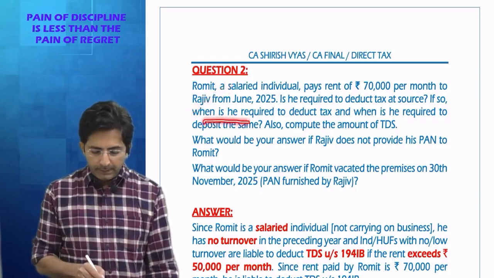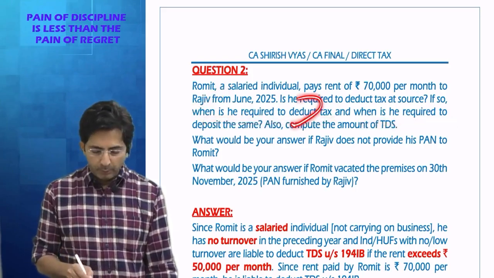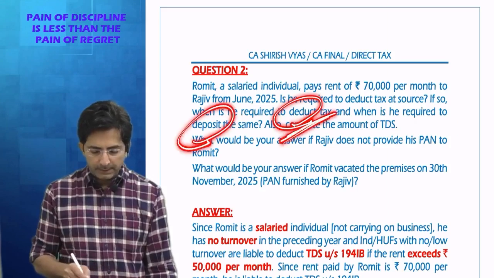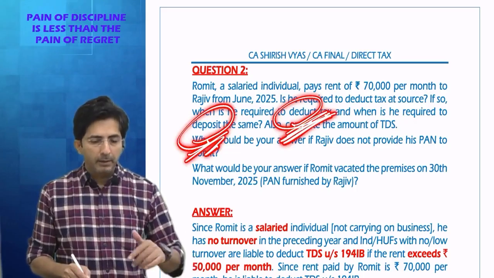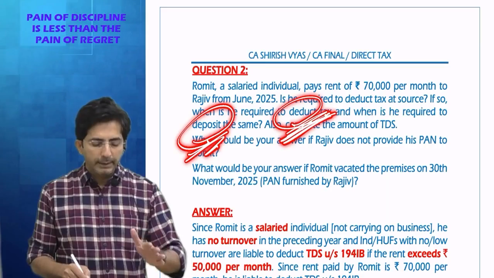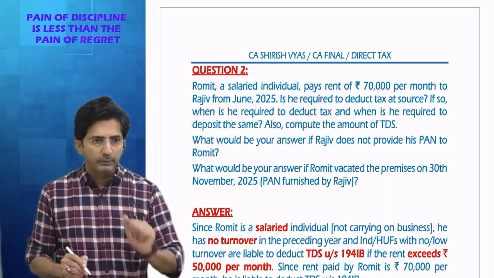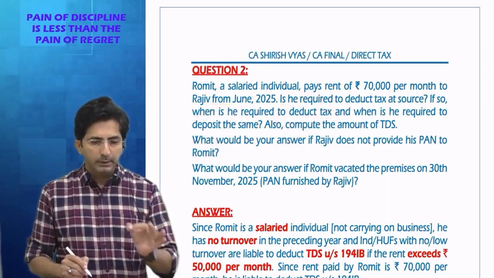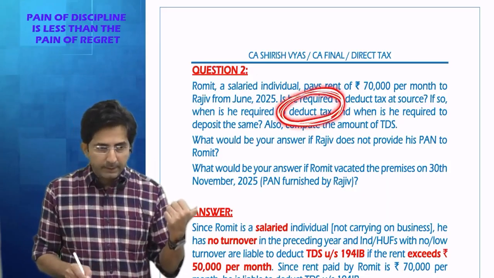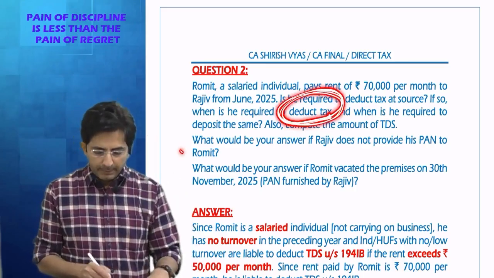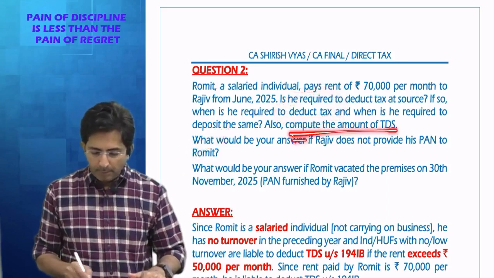Then when is he required to deduct the tax, and when is he required to deposit? Two questions they are asking: when to deduct, when to deposit. So when to deduct? Although we pay rent month to month, is TDS deduction done month to month or only once in a year? Only once in a year, that is at the end of the year. The end of the year is March. So in the month of March, TDS will be deducted. So the answer is, when is he required to deduct TDS? In the month of March. And when is he required to deposit? By 30th April.